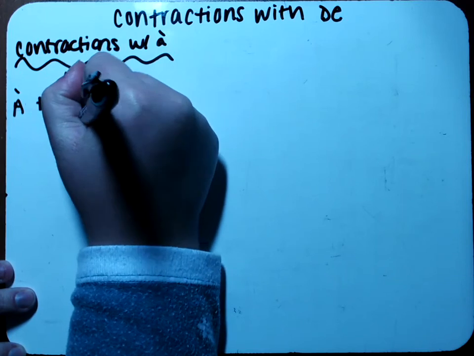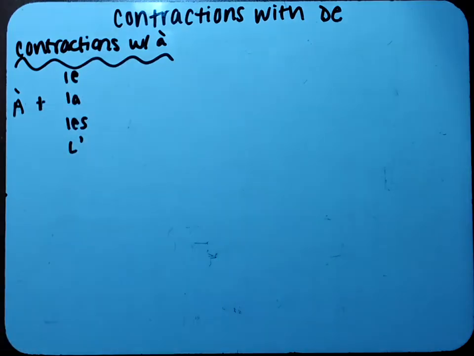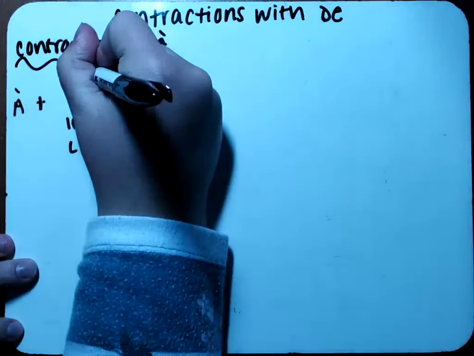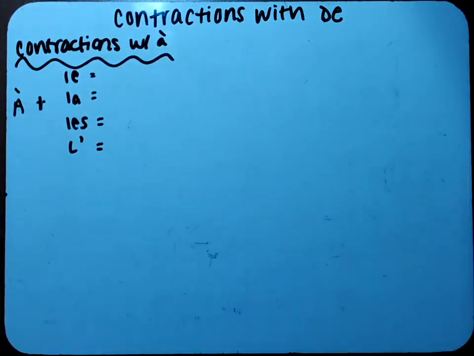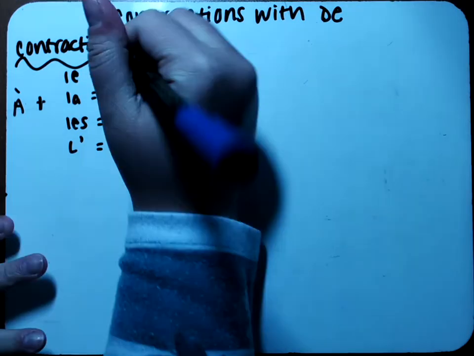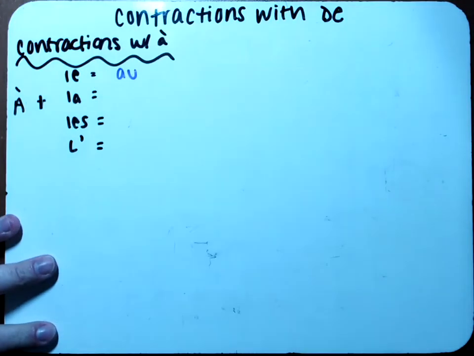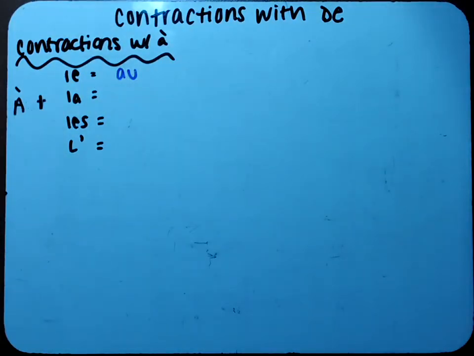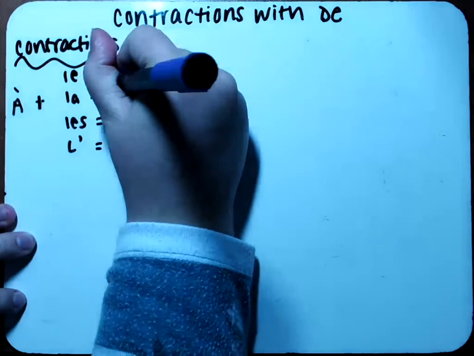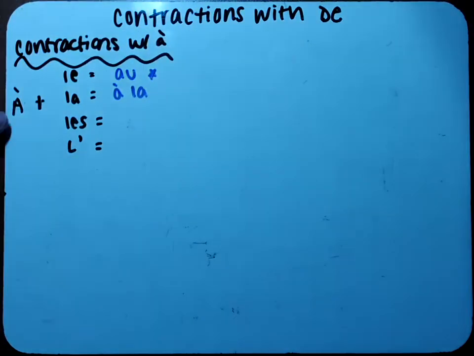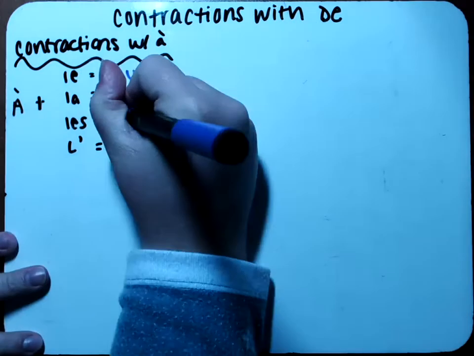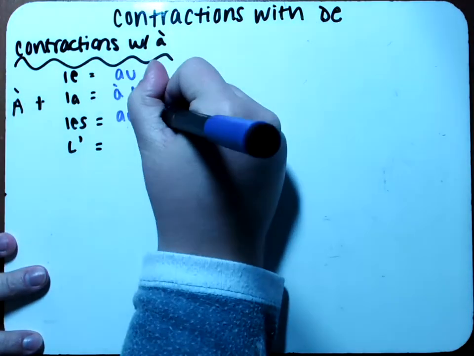And then à plus la became à la. It stayed the same. À plus les became aux, A-U-X. And à plus l'apostrophe stayed the same. So it's just à l'apostrophe. Out of those four, there were only two that changed, two that you had to remember. And the contractions with à, if you forgot, mean "to the" or "at the," because à means to or at.